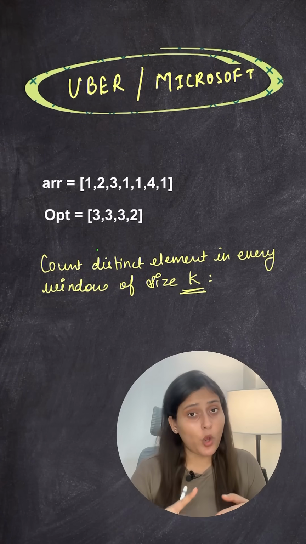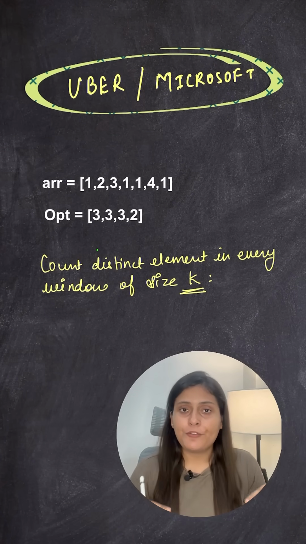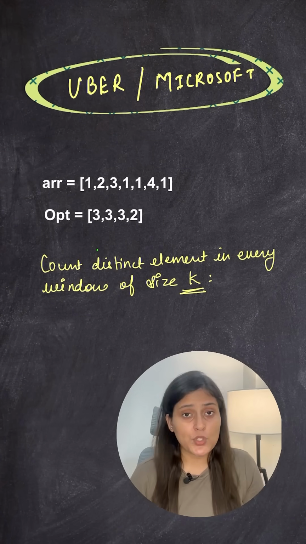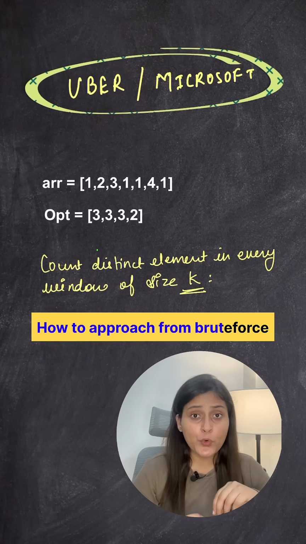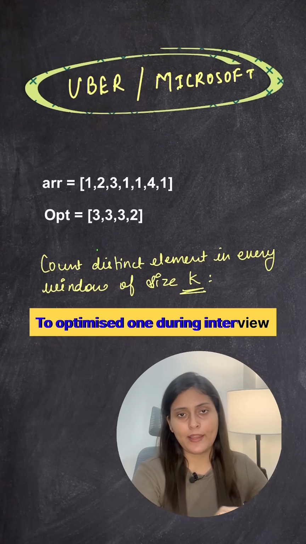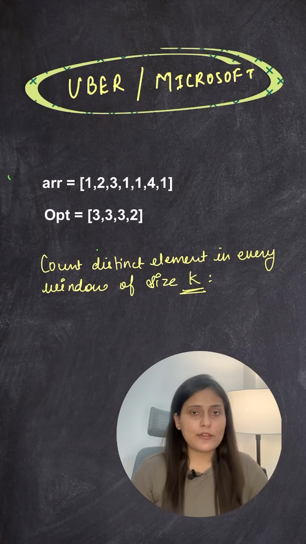So whether it's Uber or Microsoft, they don't care if you are able to code the brute force approach in the interview. They only care about optimized code. Let's try to understand how to approach from a brute force to optimized one during the interview. Let's try to understand this concept with a problem.